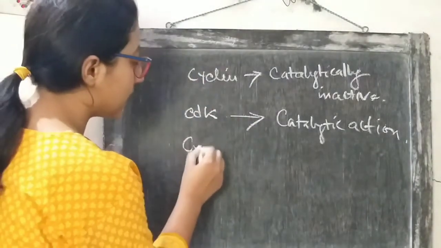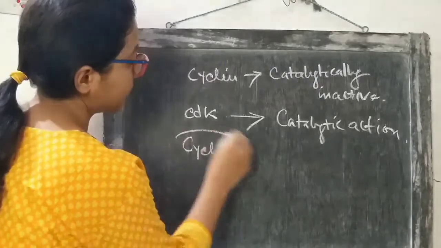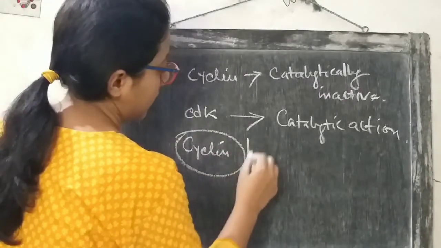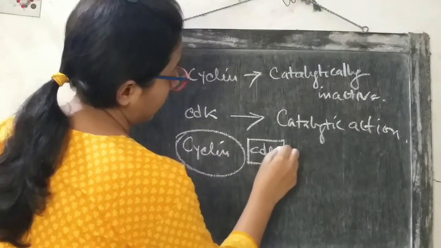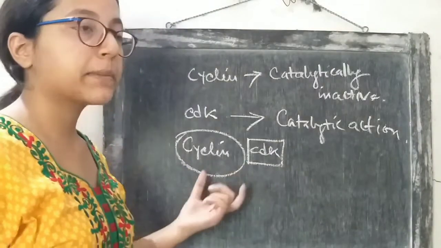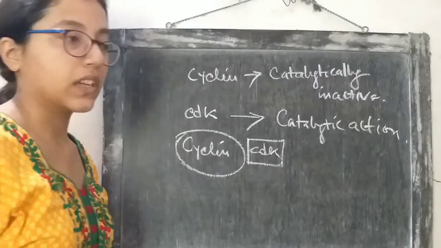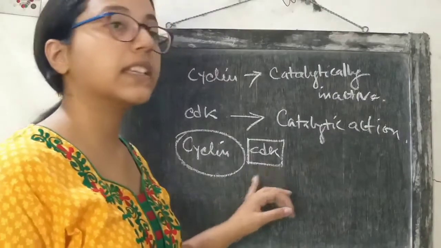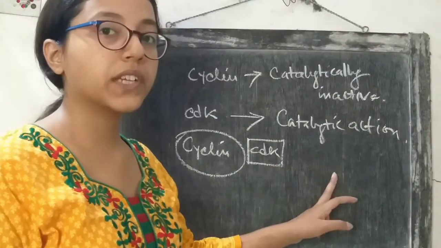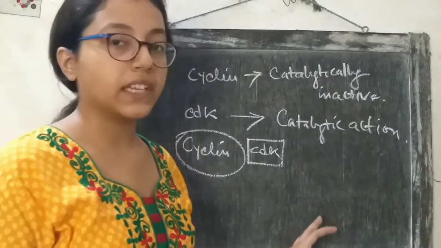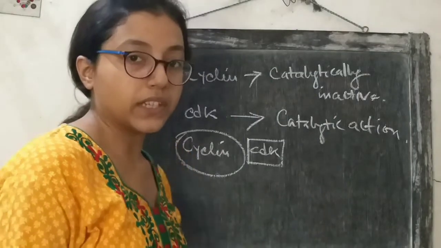So whenever the CDK is bound with cyclin, it is activated and it can carry out its function. And what are the functions? This CDK molecule transfers a phosphate group to a target protein and activates that protein.